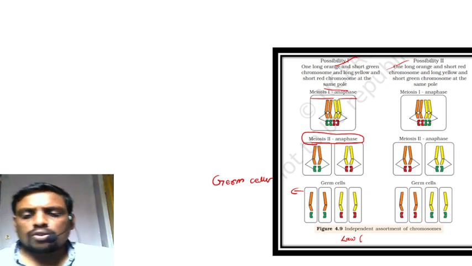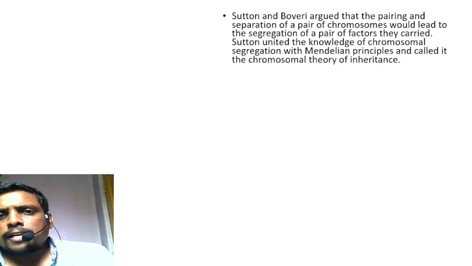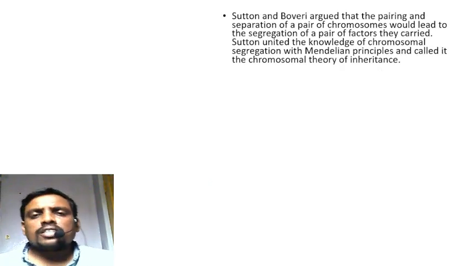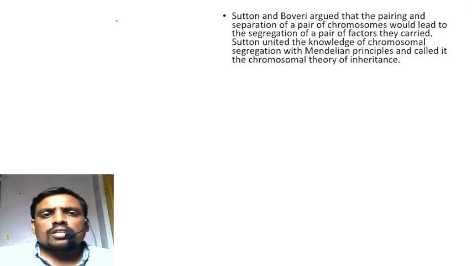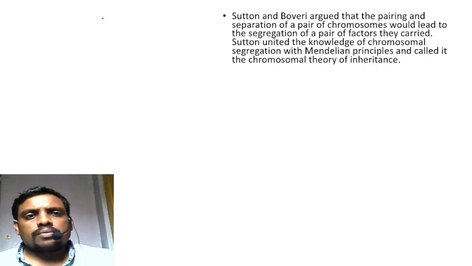Independent assortment of chromosomes in the germ cells during meiosis explains the separation and assortment of genetic material in the germ cells.